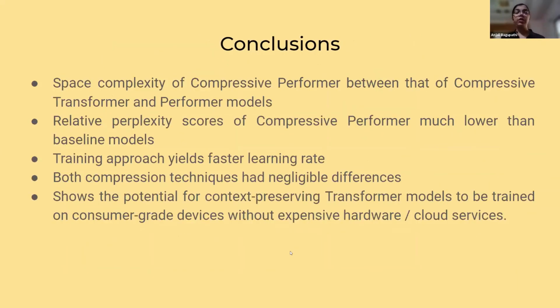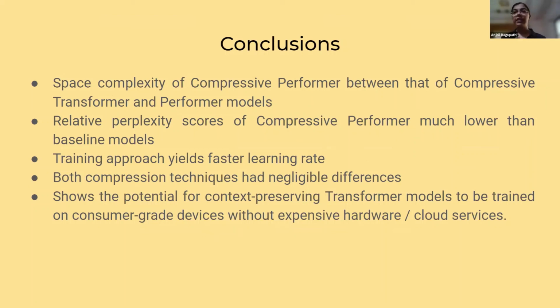So to conclude, our model was found to have a space complexity between that of the Performer and the Compressive Transformer. The relative perplexity scores were much lower than the baseline models, which is an excellent improvement. The training approach that we used yielded a faster learning rate, so the model could converge smoothly.